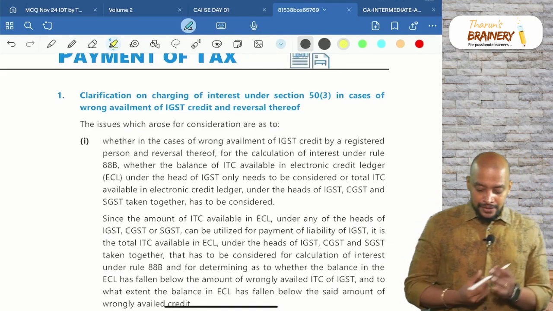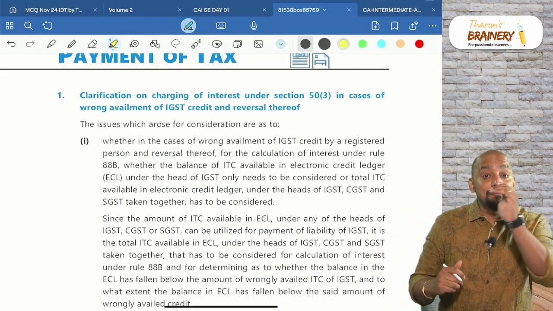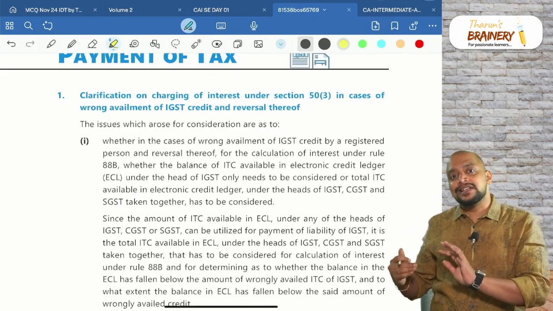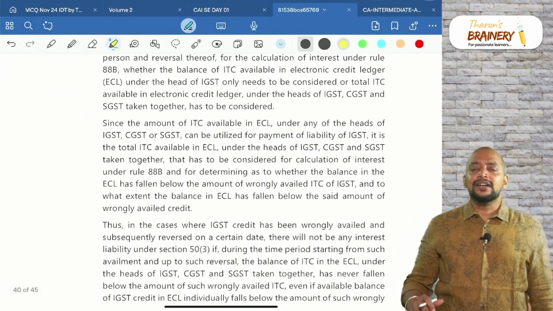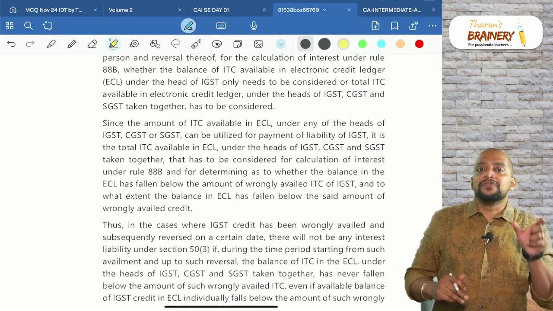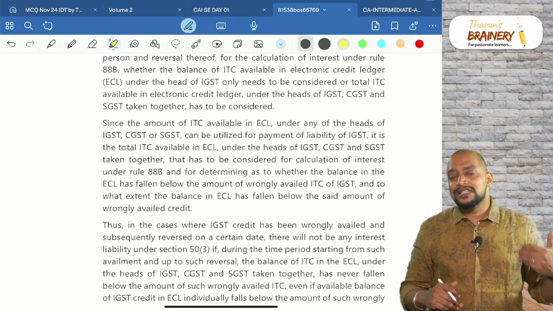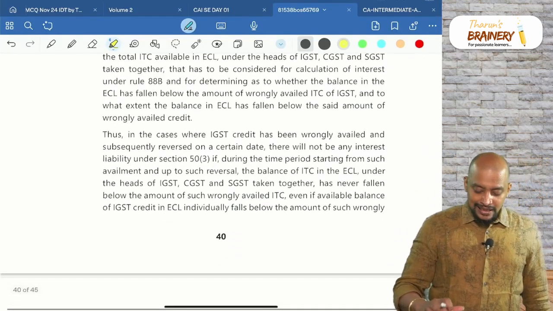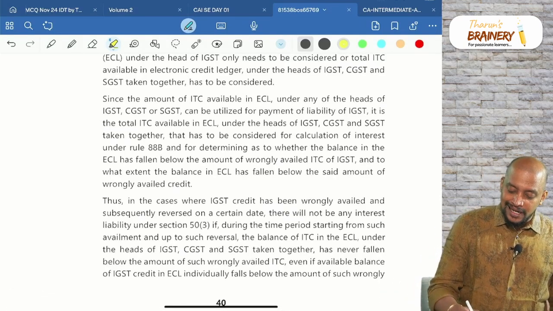Okay. So, what is that? We need to see balance, the month in which the balance in ITC falls below wrongly availed ITC, that month we have utilized the ITC. But the balance in ITC, should we see only IGST head, or should we see all CGST, SGST and IGST head? For which they are telling you see all the heads, you see all the heads.